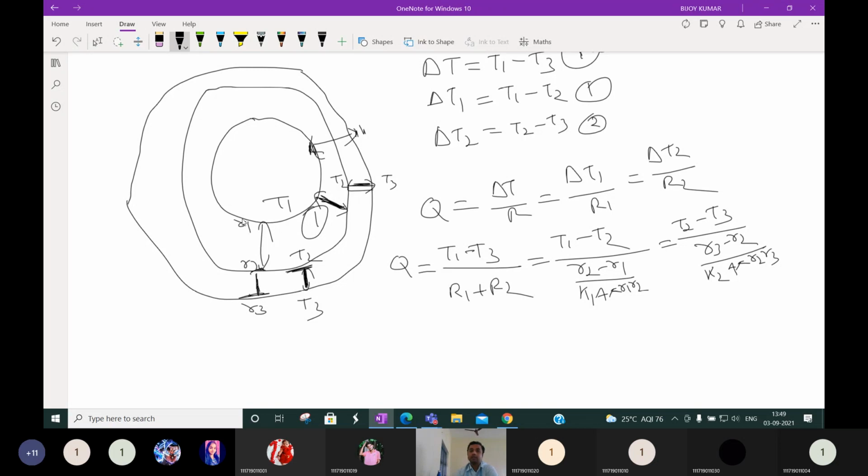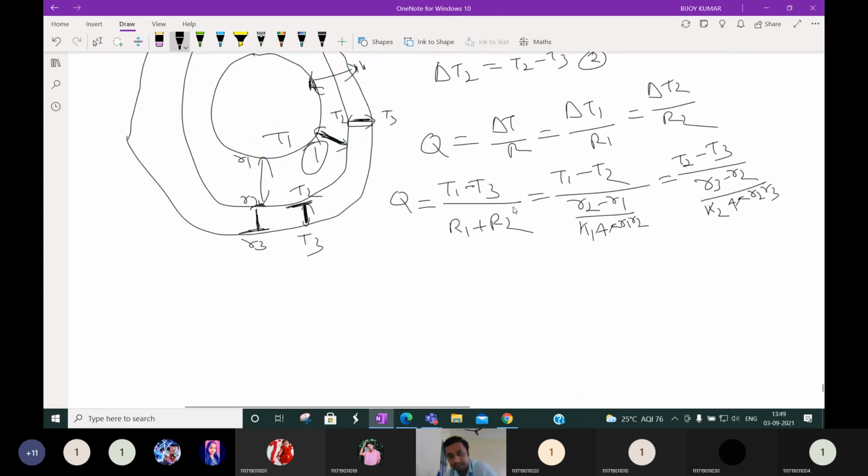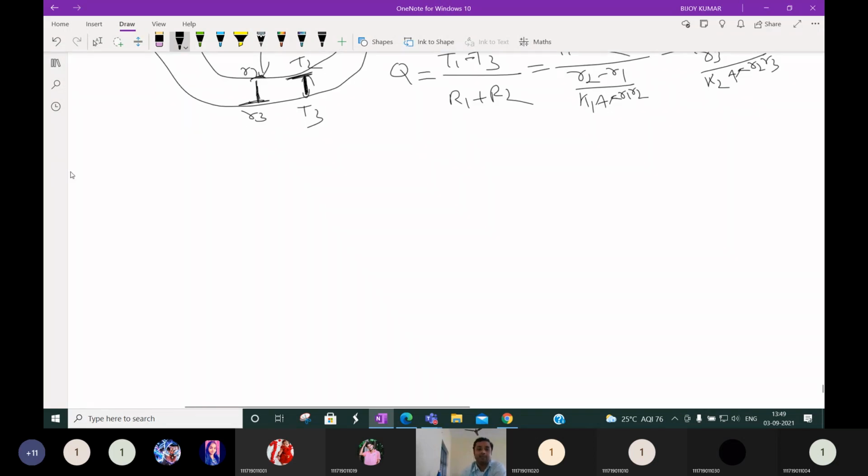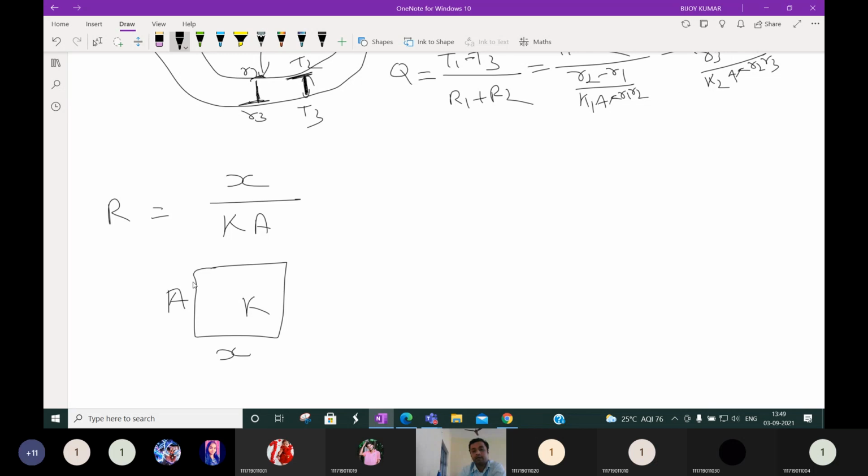I think using this formula, for a similar type of cylinder, sphere, composite plane wall and composite cylinder, all the concepts are the same. The only difference is the R value. For a plane wall, what is the R value? X by K A, where X is the thickness, K is the thermal conductivity, and A is the area of heat transfer.